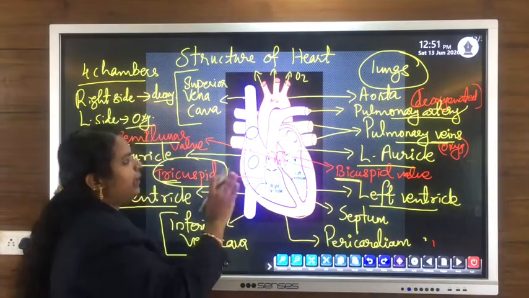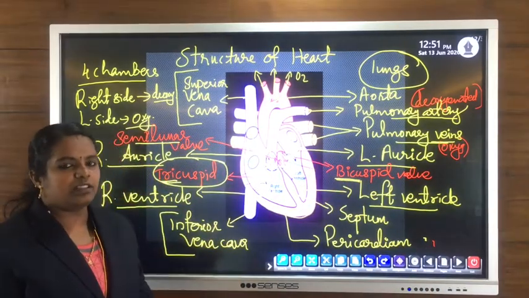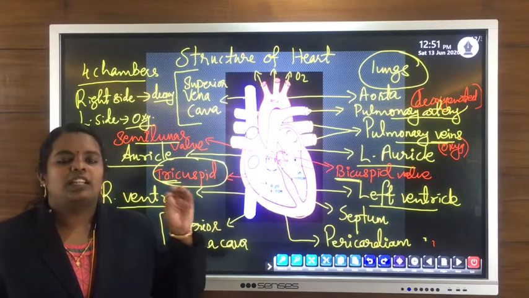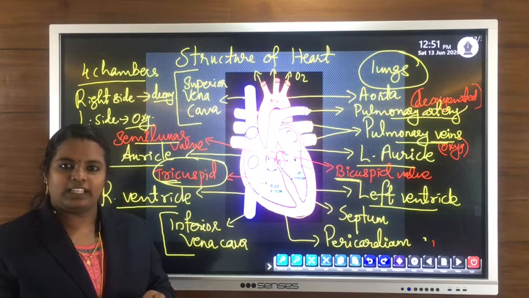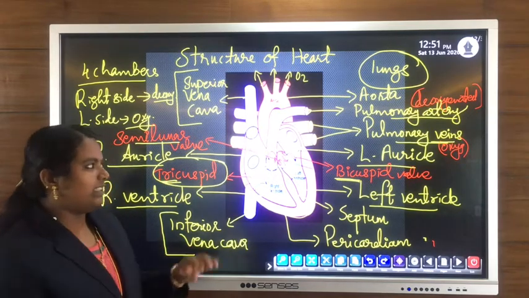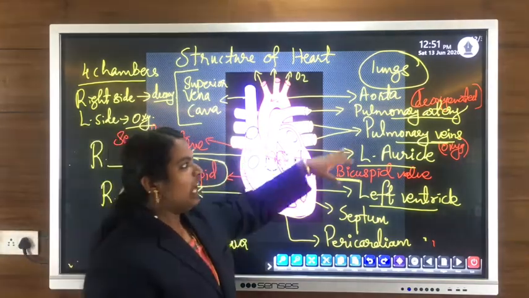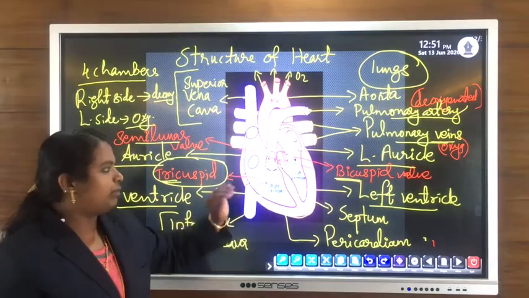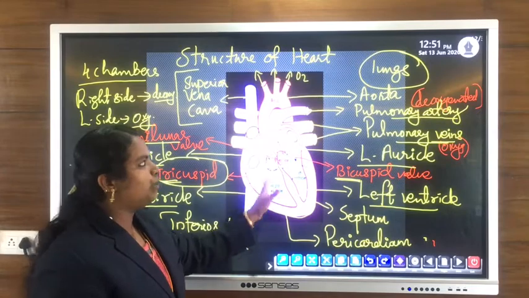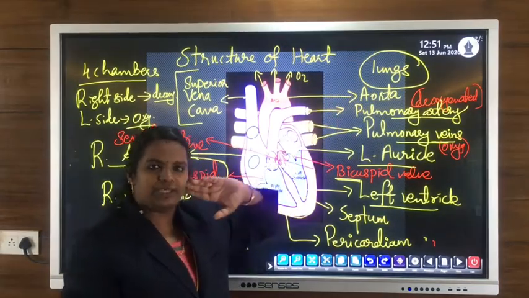Clear? Two exceptional cases, because normally the blood vessels, arteries, carry oxygenated blood. The exception is the pulmonary artery, because it carries deoxygenated blood from the right ventricle to the lungs for oxygenation.